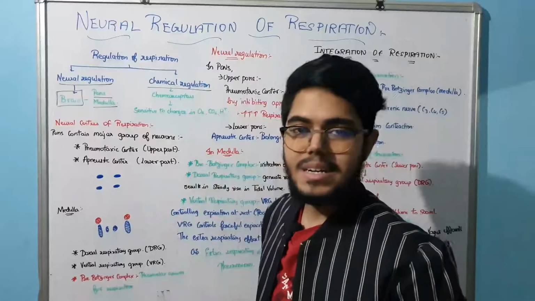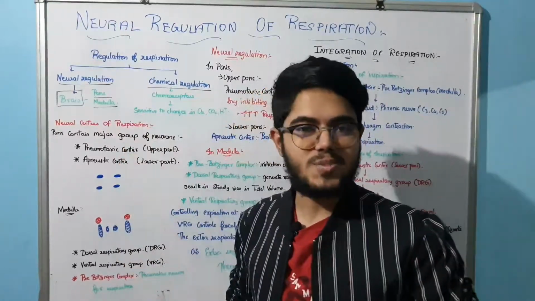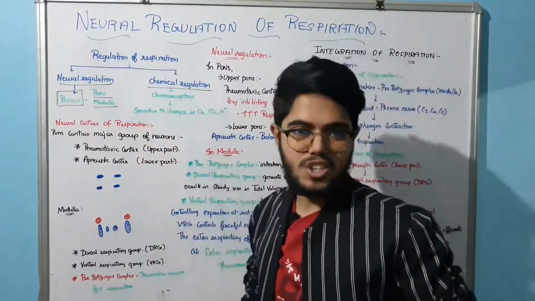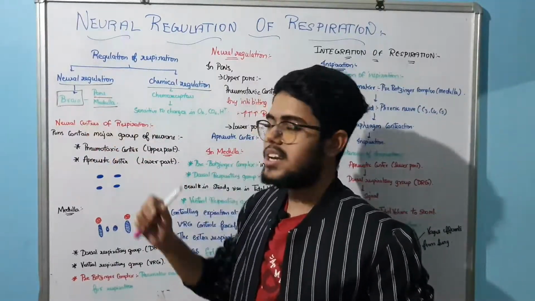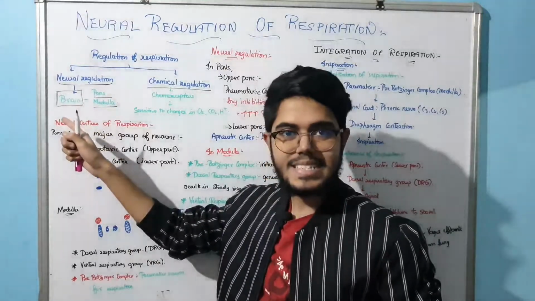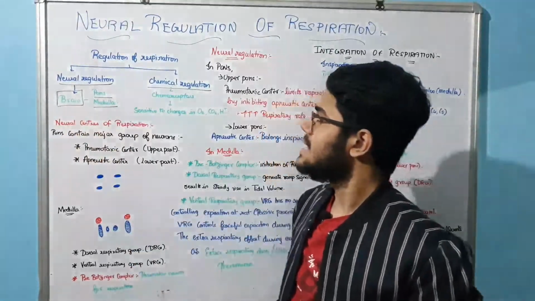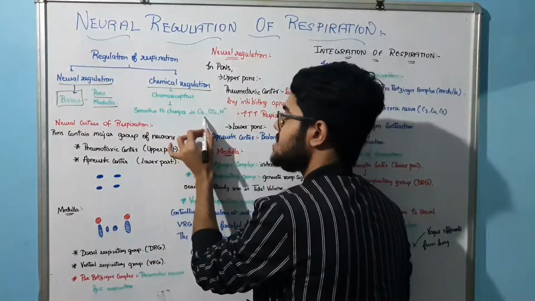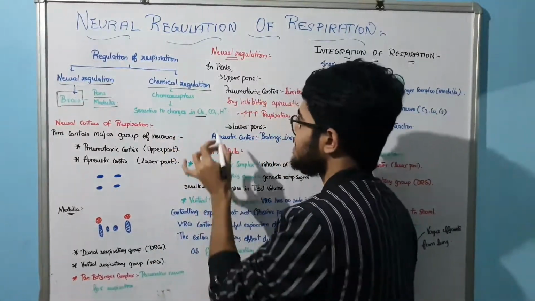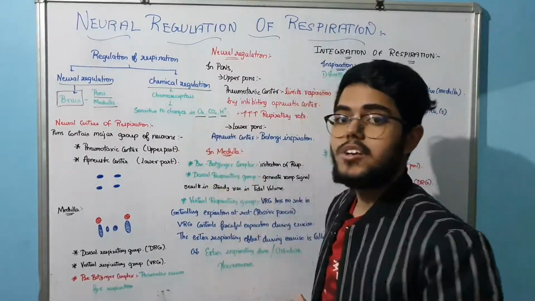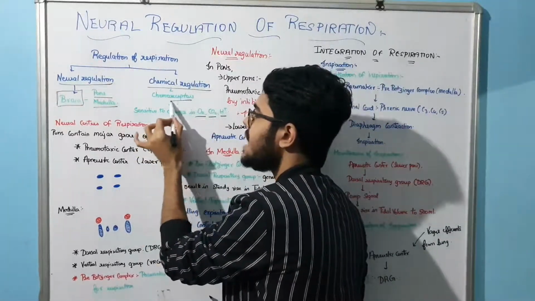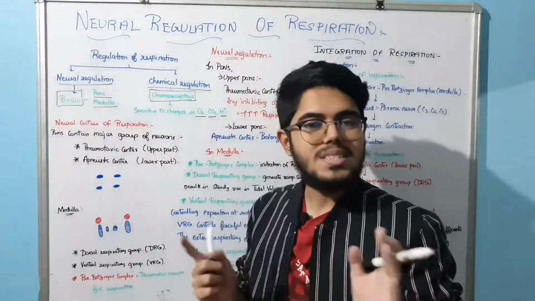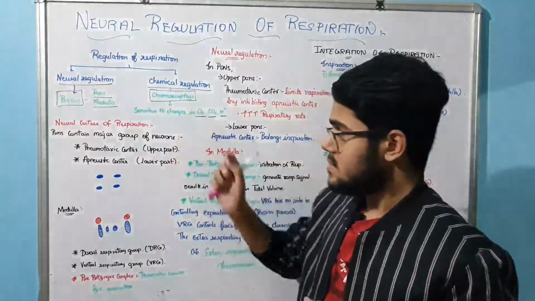Okay, so we saw the different types of regulation of respiration, that is the neural regulation and the chemical regulation. We saw that the neural regulation takes place in the brain, that is in the pons and medulla. In the chemical regulation, due to various factors like changes in O2, changes in CO2 as well as H+, we have chemoreceptors. So this is just the introduction to this chapter.